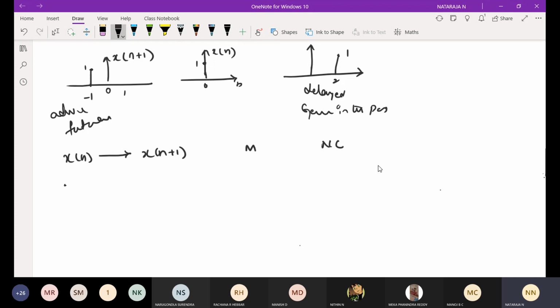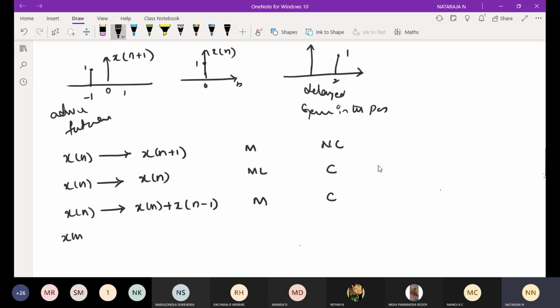If it is only x of n, there is no memory. It's memoryless and a causal system. Some of the pairs we will solve in the problems. If I get x of n plus x of n minus 1, this has memory and it's a causal system.